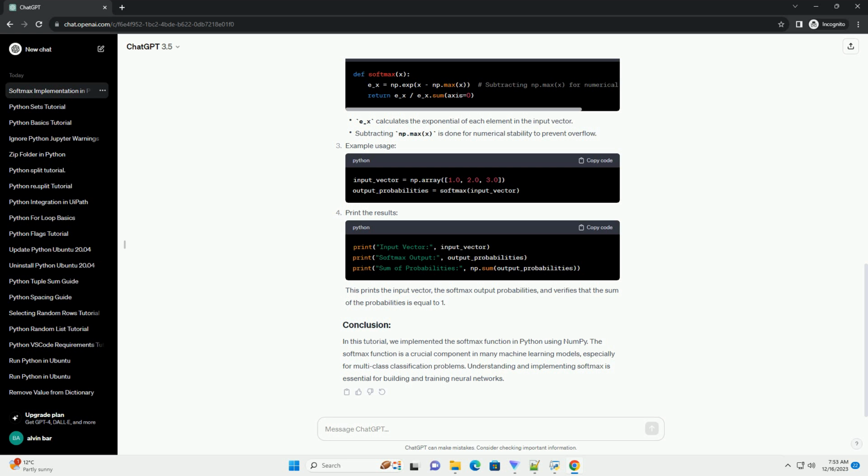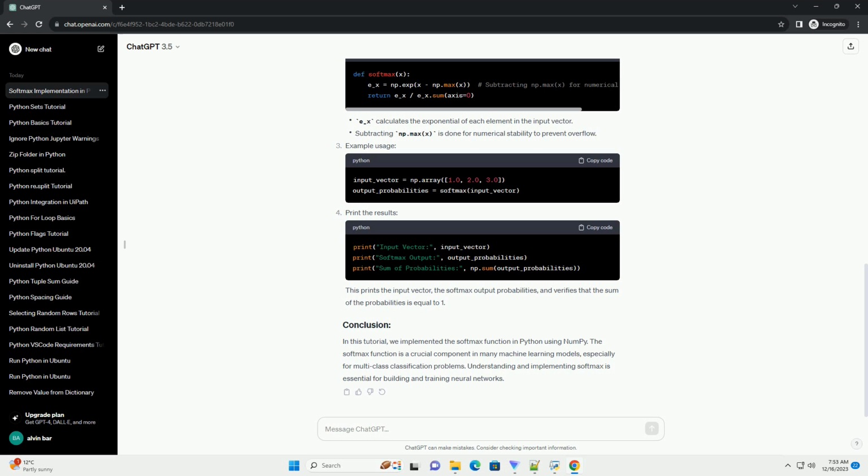Softmax(x_i) equals e^(x_i) divided by the sum from j equals 1 to n of e^(x_j), where x is the input vector, n is the number of elements in the vector, and i ranges from 1 to n.